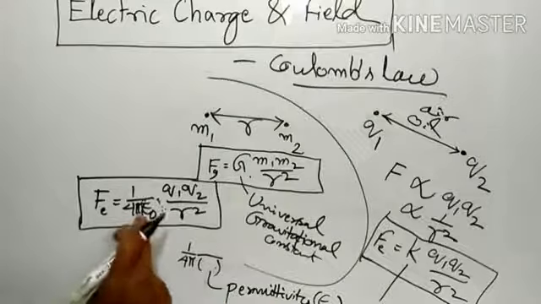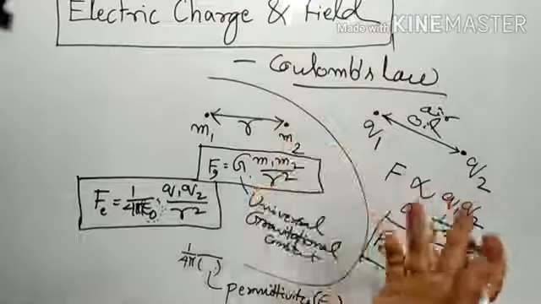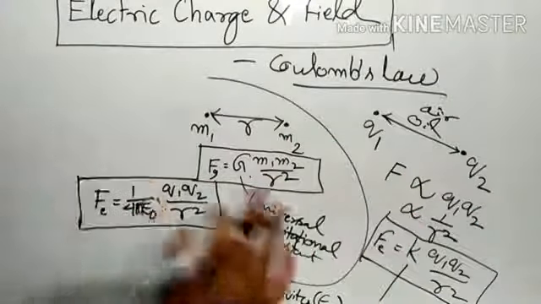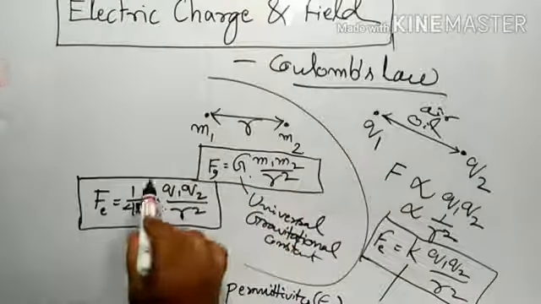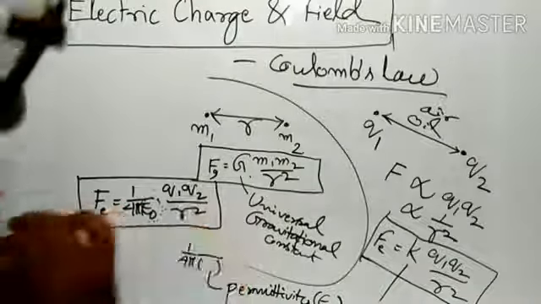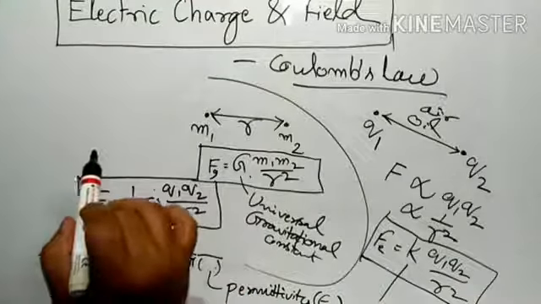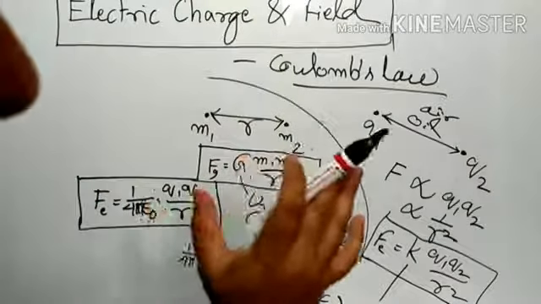Since almost all the experiments we will be doing are in vacuum or in air only, we are safe, from the practical point of view of numericals, to take F equal to 1 by 4 pi epsilon naught Q1 Q2 by r square. So depending on this, we are going to do some numericals.